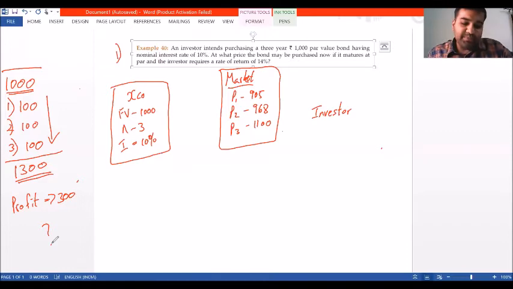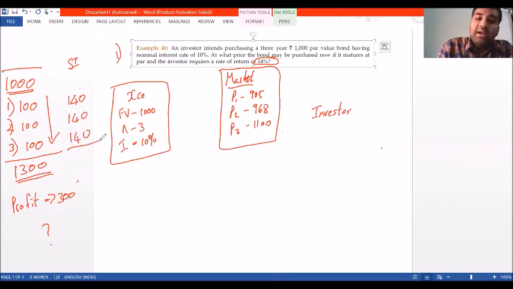The answer is no. Because if I deposit rupees 1000 elsewhere, the market pays him 14 percentage interest. If I calculate on a simple interest basis itself, the market pays him 140 rupees in the first year, 140 rupees in the second year, and 140 rupees in the third year. Thereby, in just simple interest, he gets 420 rupees. That is 120 rupees extra when I compare with this bond.